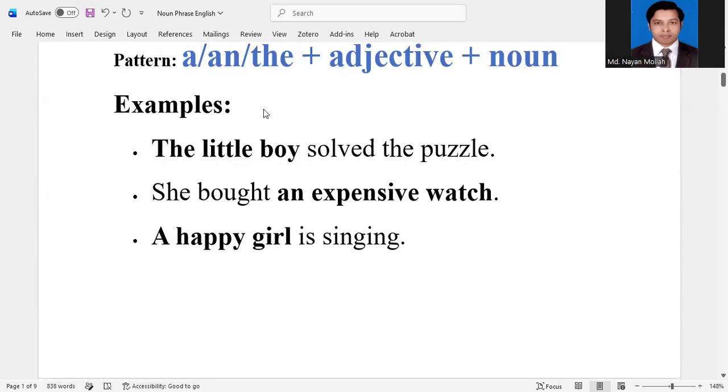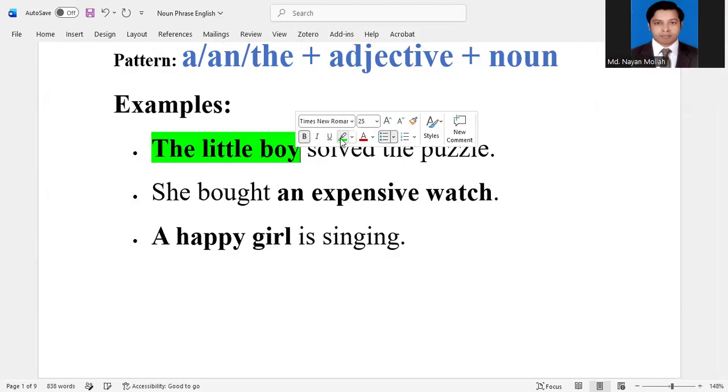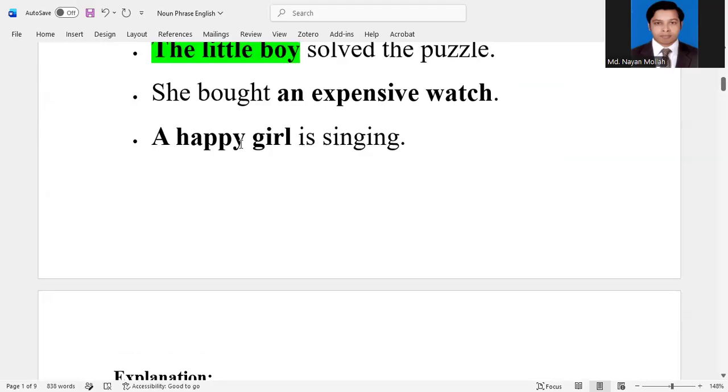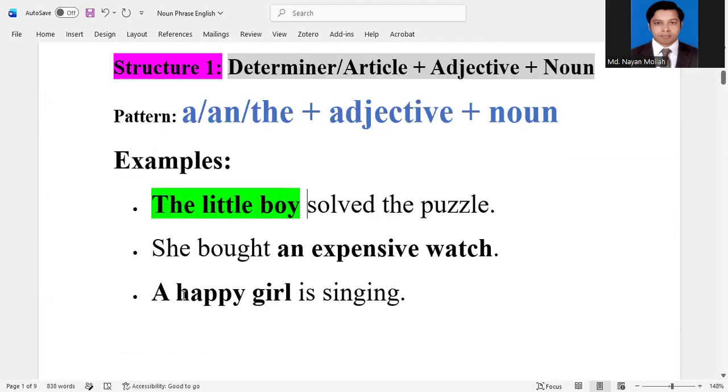I am showing you some examples. The first one is: the little boy solved the puzzle. Here the little boy is a noun phrase and the little boy is the subject in this sentence. She bought an expensive watch.